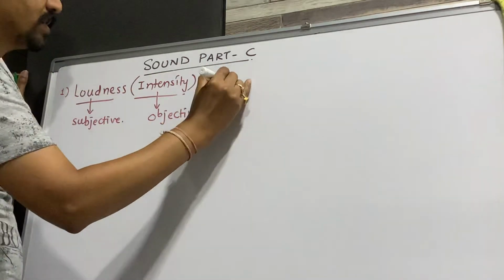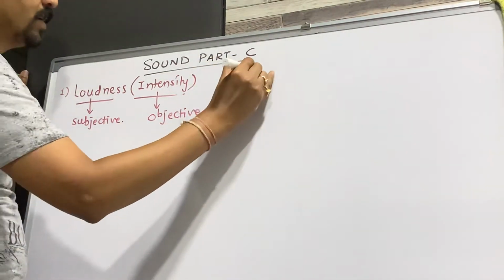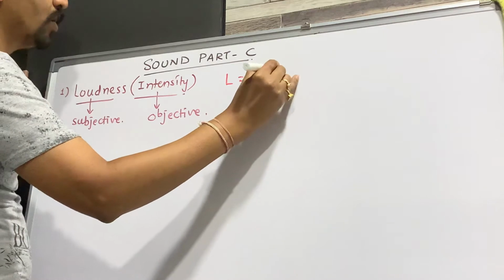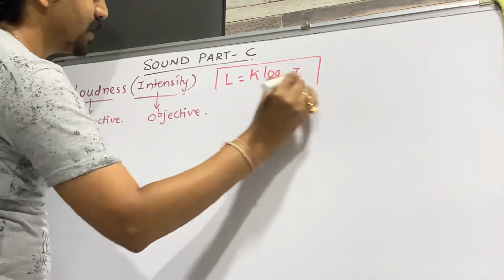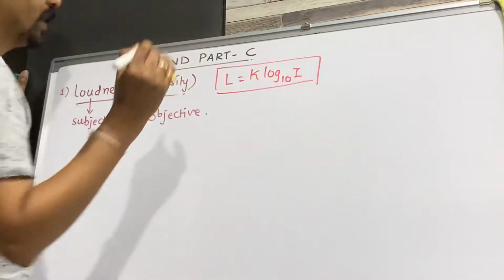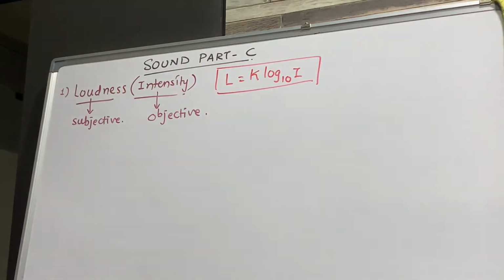Now, how are loudness and intensity related? Loudness L is equal to K log to the base 10 of I, where K is some constant of proportionality, L is the loudness, and I is the intensity.